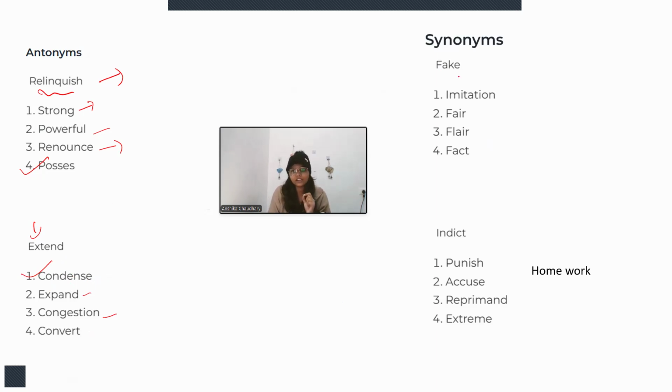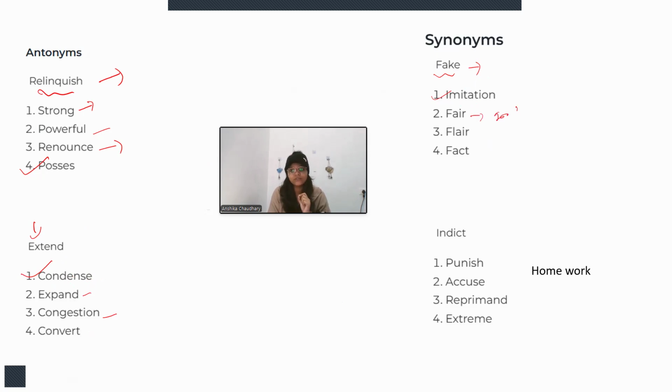Then the next is synonym. So for fake, what is fake? Something which is not genuine, or something which is duplicate, or not true, right? So imitation, yes, imitation means a copy of something or a duplicate of something, right? So imitation is the synonym of this.